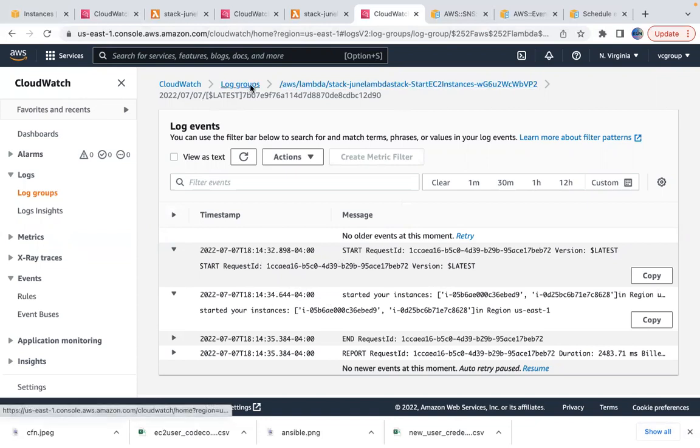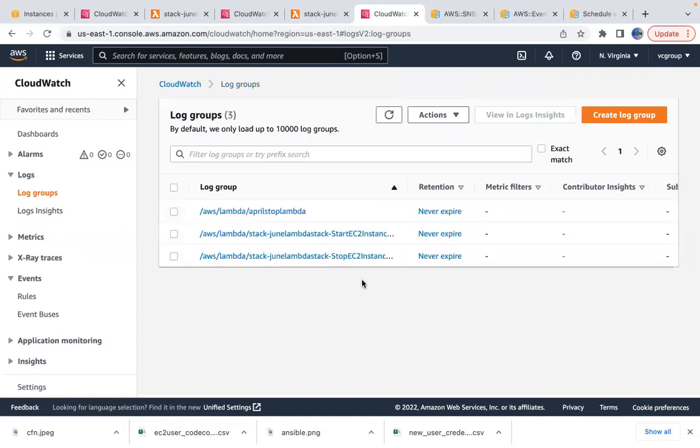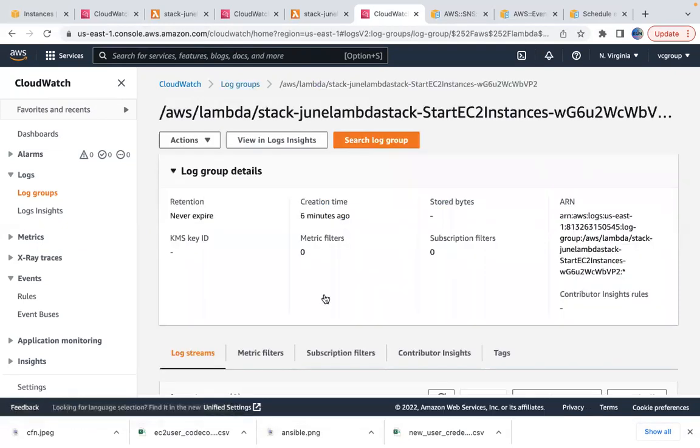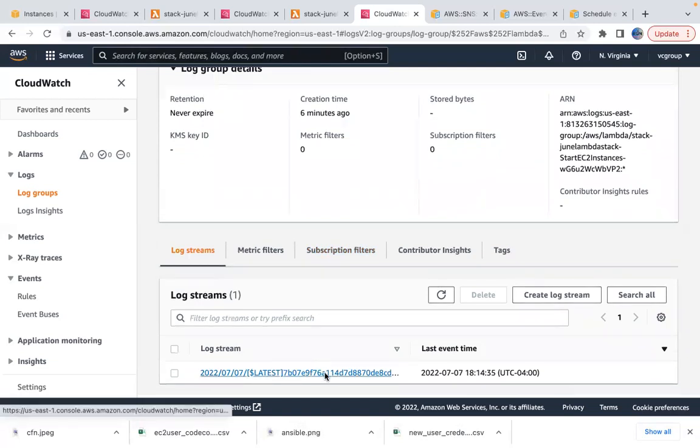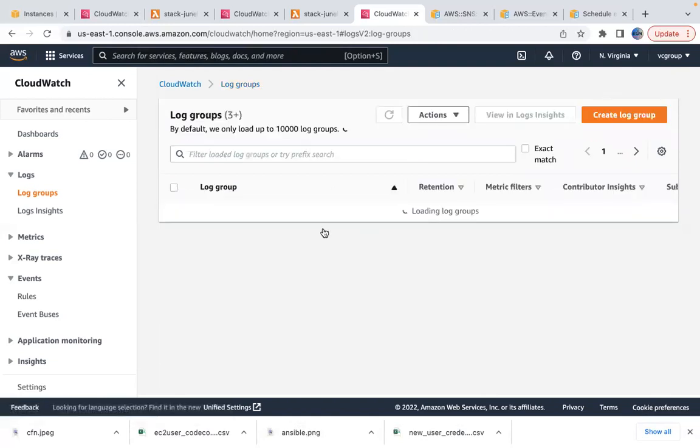Okay, let's go ahead and verify the second rule. Okay, the Lambda stack. You see that, start instances, right? Let's go here. This is 6:14. That was 6 minutes ago.